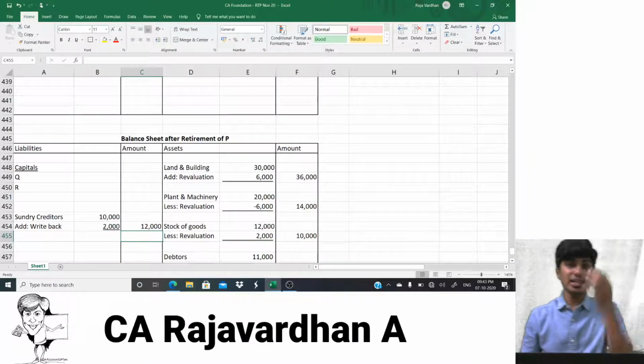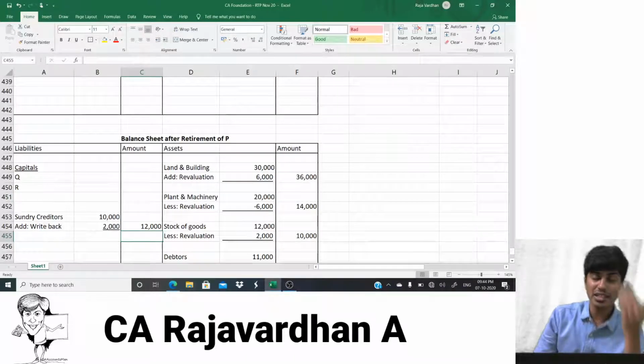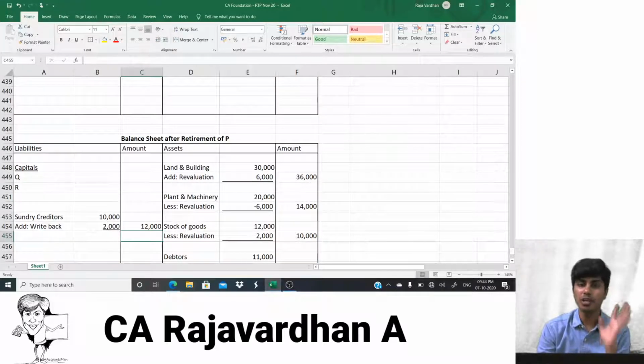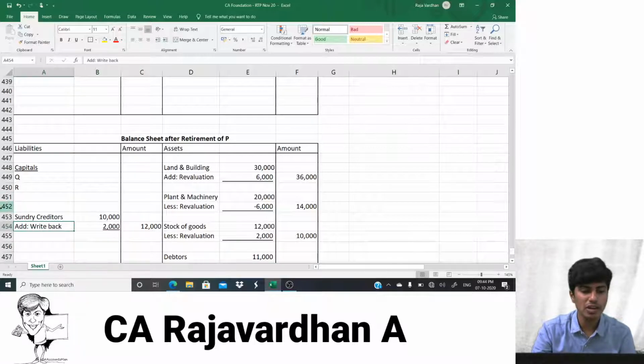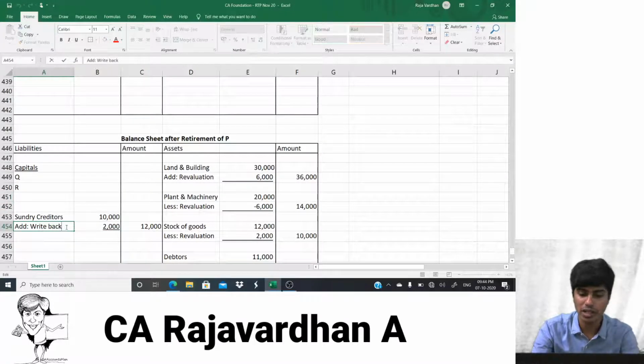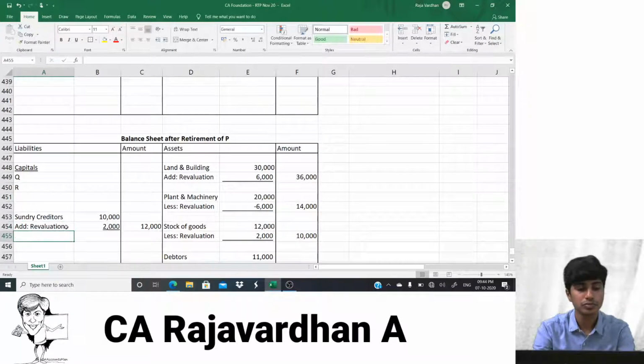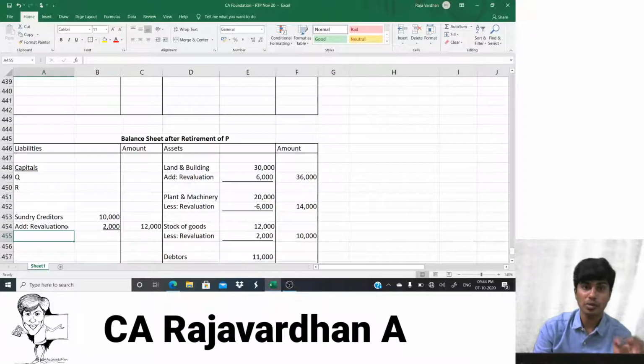Now there is increase in creditors. Whenever there is increase in creditors, a liability increasing, we would have to credit it. The debit should be given to revaluation. So the journal entry is revaluation account debit to sundry creditors. I repeat, the journal entry is revaluation account debit to sundry creditors. Here also we can write revaluation.